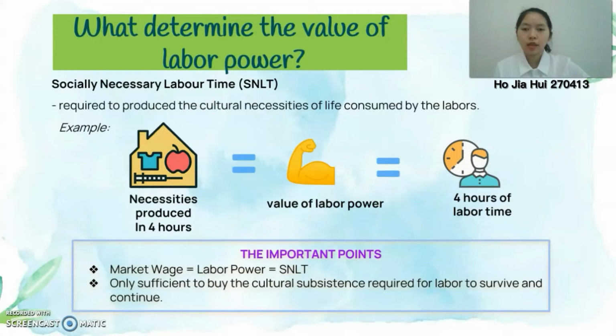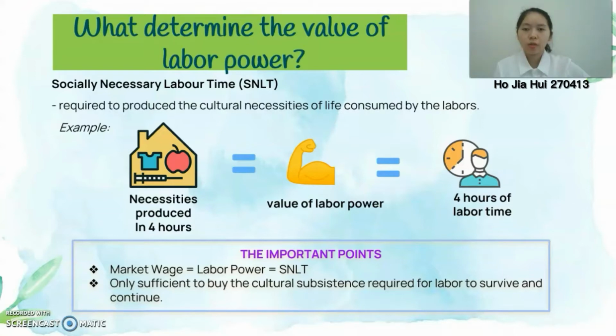The answer is using SNLT, which is socially necessary labor time. It is required to produce the cultural necessity of life consumed by the laborers. For example, when the necessities are produced in 4 hours, the value of labor power will equal 4 hours of labor time. However, if the necessities are produced in 2 hours, the value of labor power will equal 2 hours of labor time. This means that the value of labor power decreased by 50% as the productivity of labor increased.